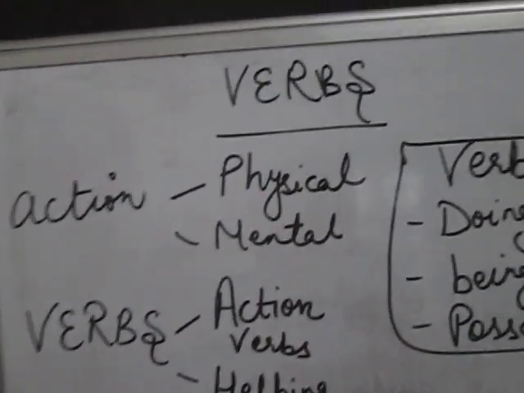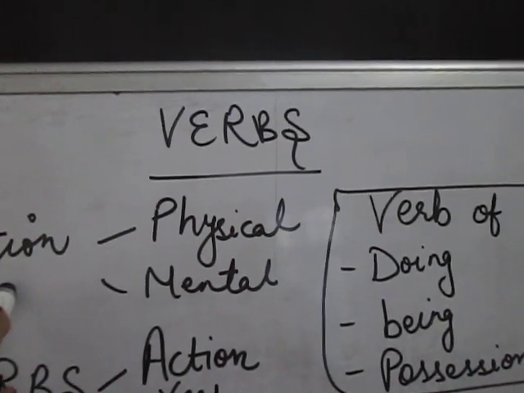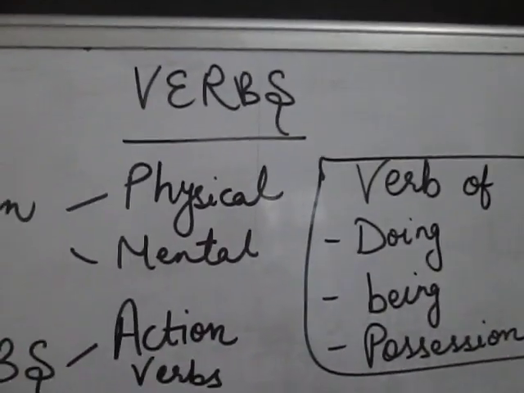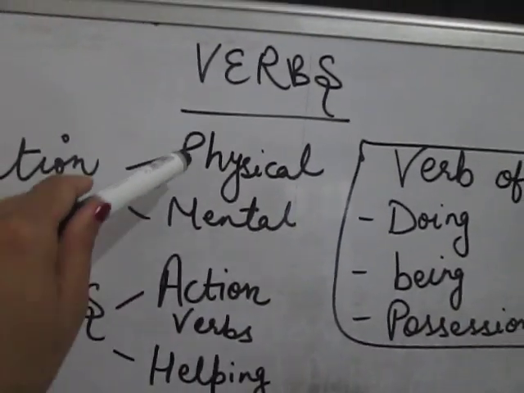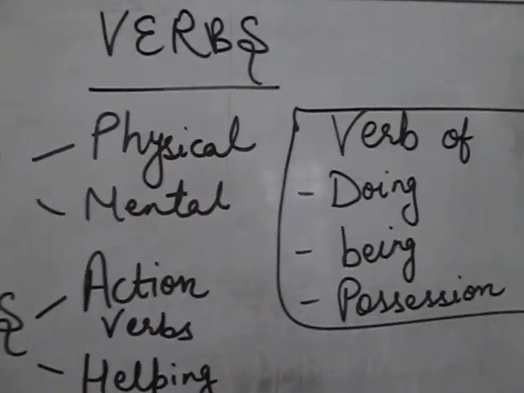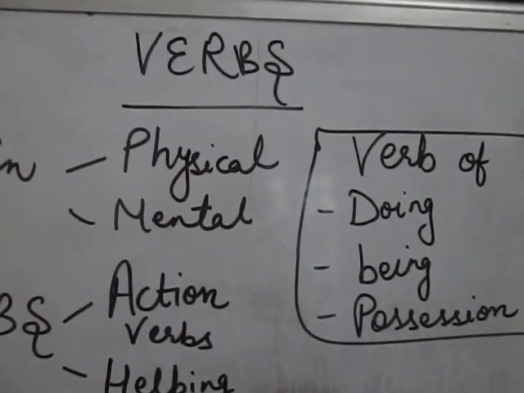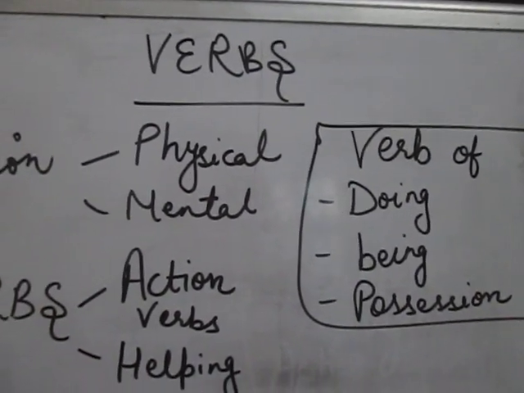Now students, in my previous class I told you what a verb is. A verb is a word which tells us about the action done by a person or thing, right? That action can be physical or mental. वो action physical भी हो सकता है, for example writing, listening and all, and it can be mental also, thinking, सोचना, and when we imagine something, right?